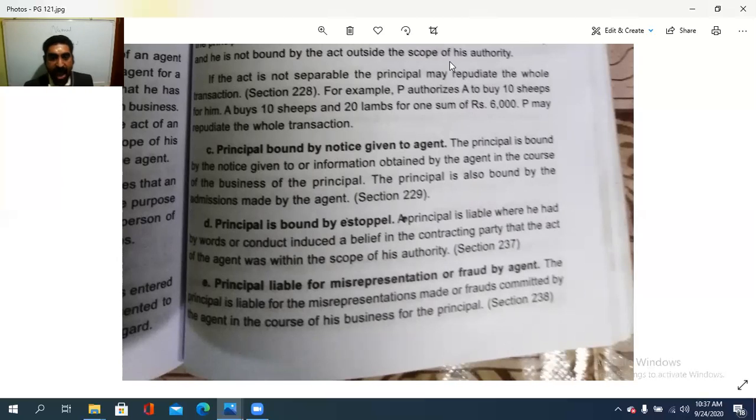Then principal liable for misrepresentation or fraud by an agent. The principal is liable for the misrepresentations made or the frauds committed by an agent in the course of his business for the principal. പ്രിൻസിപ്പലിന് വേണ്ടി ഒരു മിസ്റെപ്രസെന്റേഷൻ അല്ലെ ഒരു വഞ്ചന, ചതിവ് ഒക്കെ ആര് നടത്തുകയാണ്? ഏജന്റ് നടത്തുകയാണെങ്കിൽ the principal can do nothing, he is liable only, because of utmost good faith with which the agent is recruited, isn't it? So in such a case, the principal is liable for such an act from the agent also. So that is point number E.